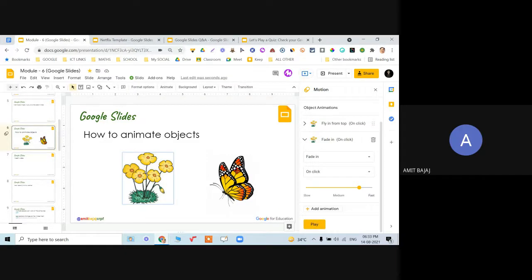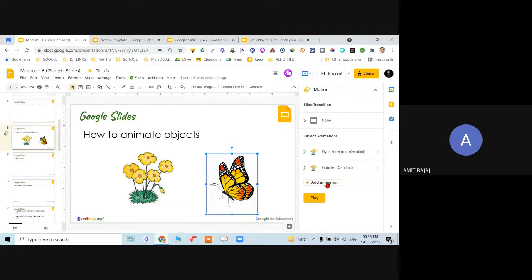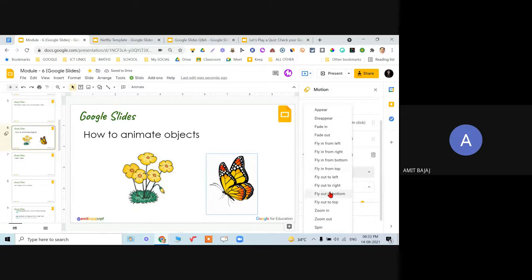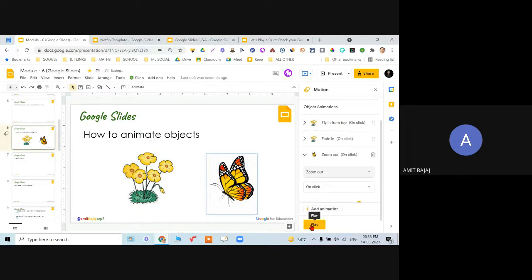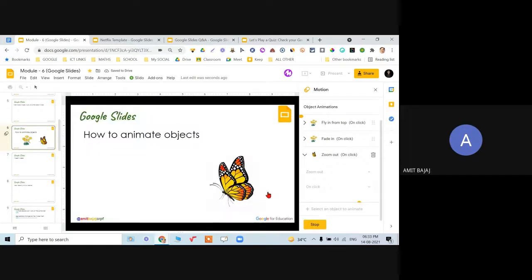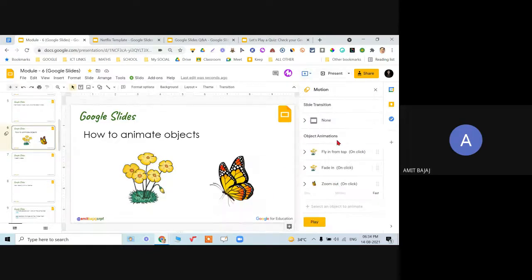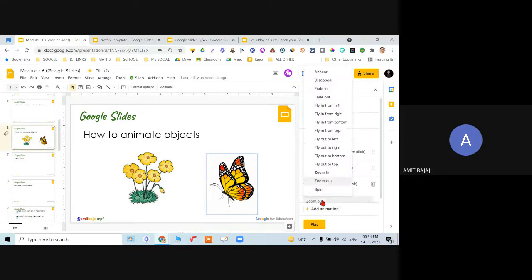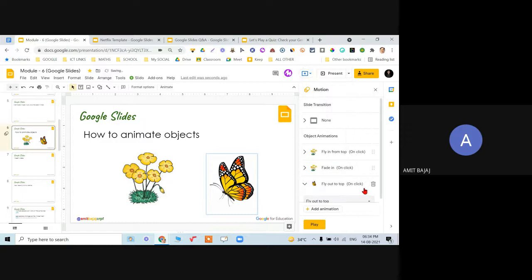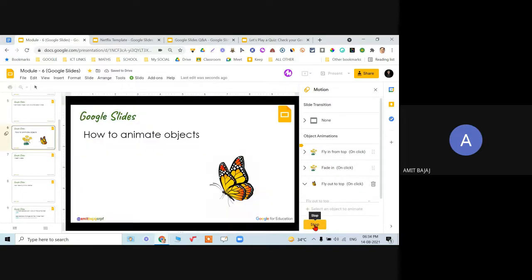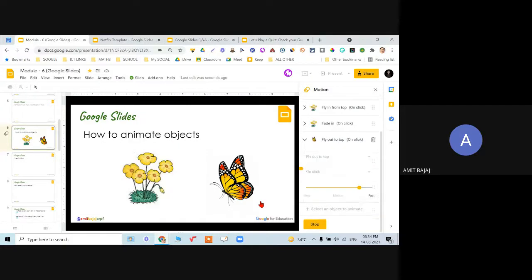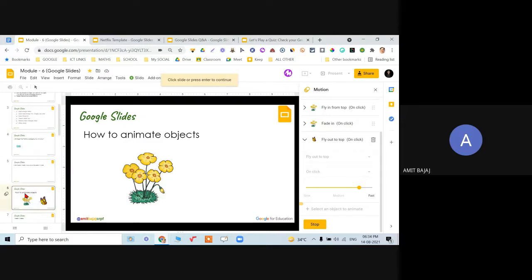So how do I add animation? Select the image, click on add animation, and what kind of animation do I want? Fly from bottom, fly from top, or zoom in, zoom out, and check how it is working. Was that no? Yes, it was zoom out, that's why it wasn't clear. Let me make it fly out to top and play. So that way you can go about adding animations in your slides.